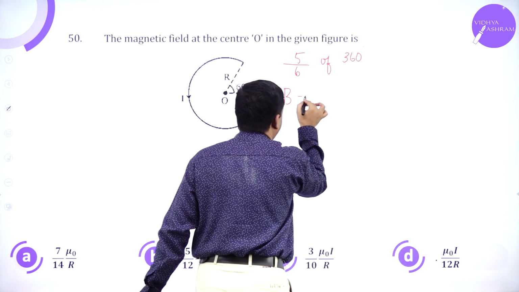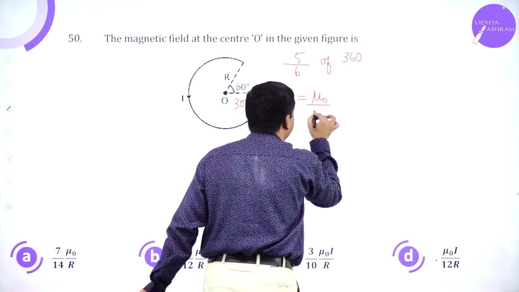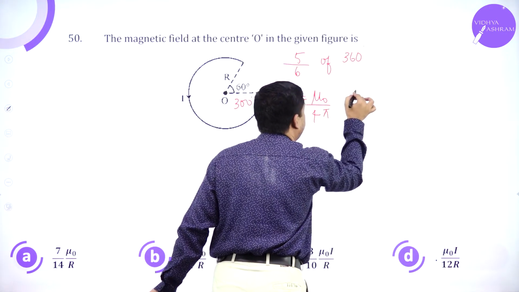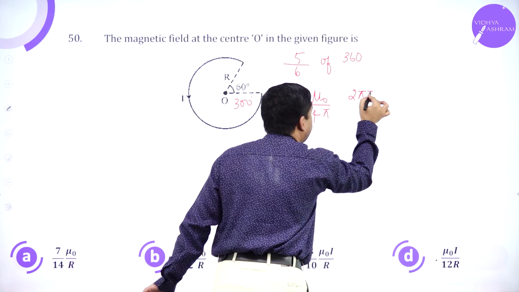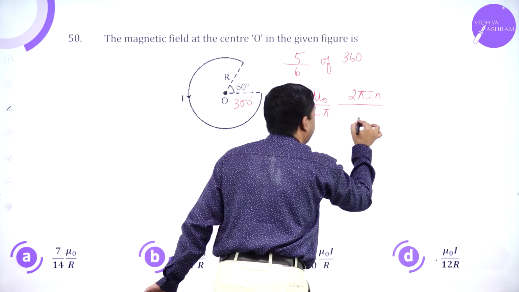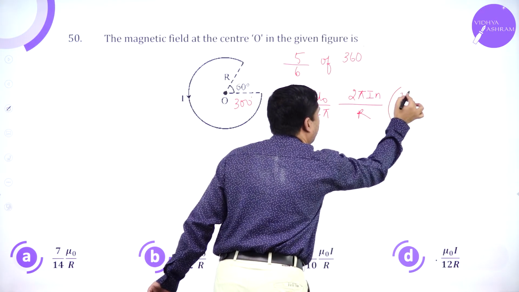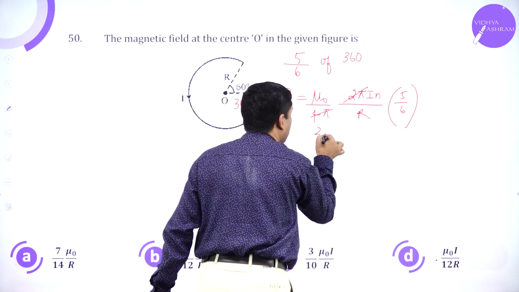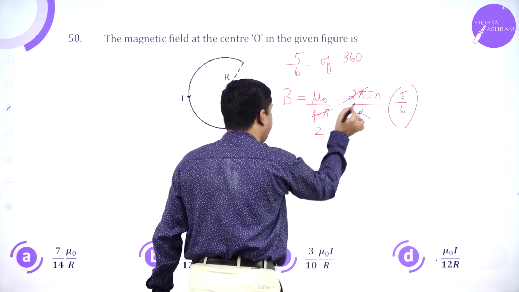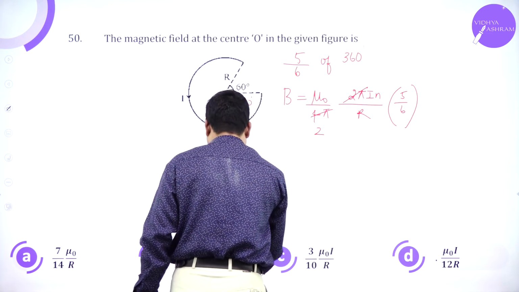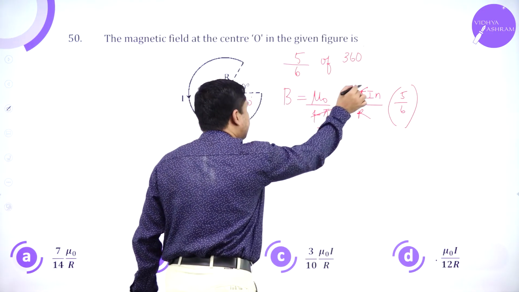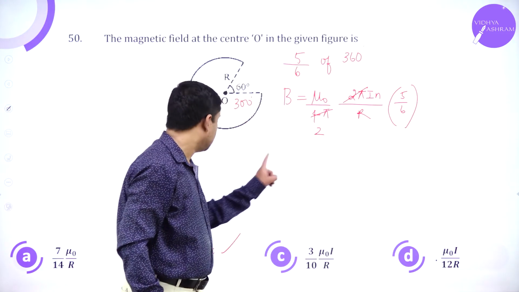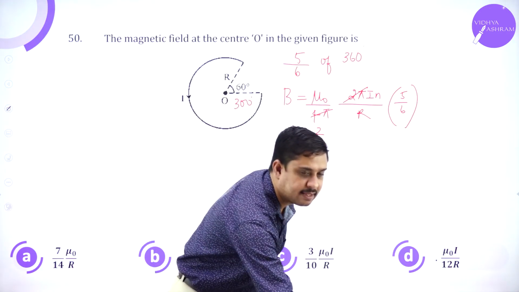So expression for magnetic field at the center: mu naught by 4 pi into 2 pi I by r into 5 by 6, so 5 mu naught, and I is missing here. N is considered to be 1, so the second option will be the answer.